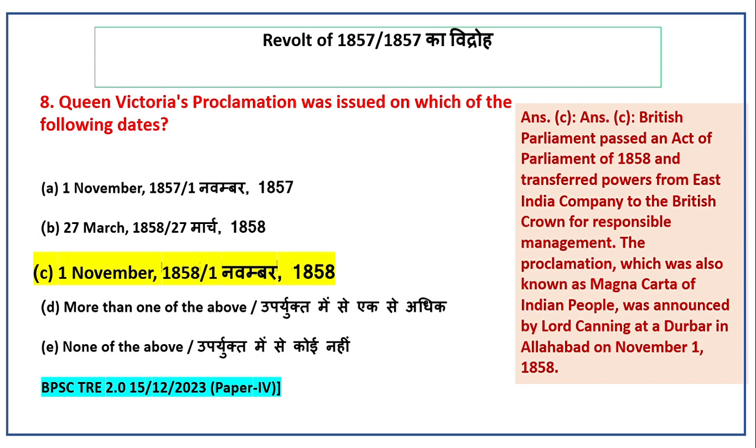The British Parliament passed an Act of Parliament in 1858 and transferred power from the East India Company to the British Crown for responsible management. The proclamation, which was also known as the Magna Carta of the Indian people, was announced by Lord Canning at a Darbar in Allahabad on November 1, 1858.